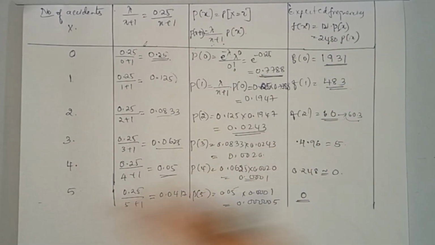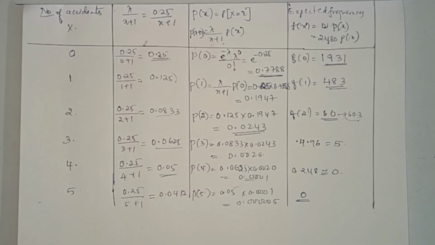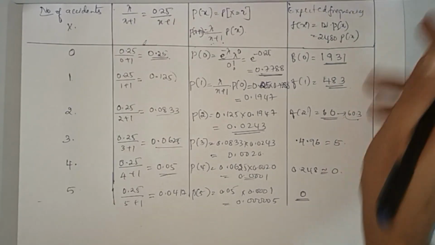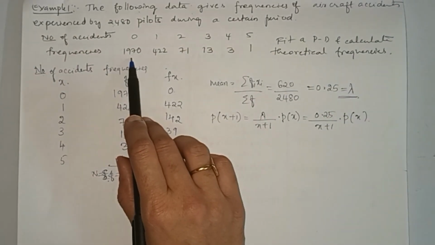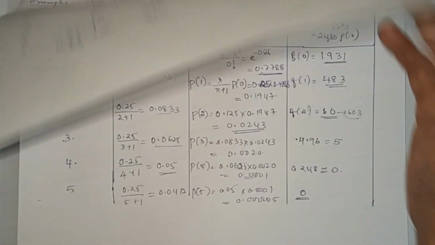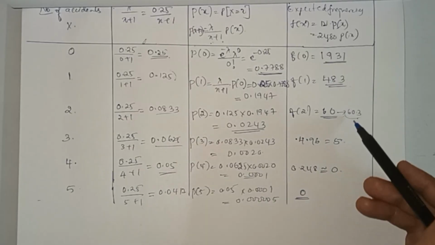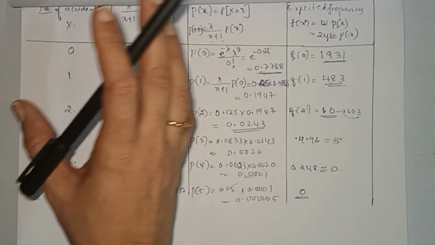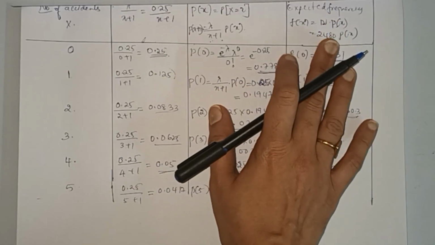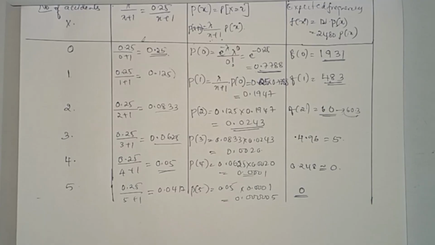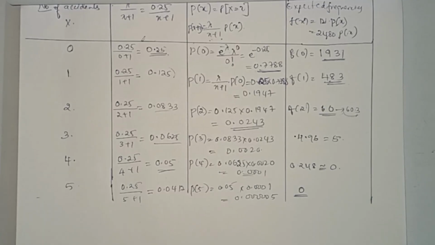So these are the expected frequencies or theoretical frequencies, whereas we got the observed frequencies as 1970, 422, 71, 13, 3 and 1. But in the last two cases we got approximately 0. Here it is 5, here it is 60, 483, 1931. So this is how to fit the Poisson distribution for the given data and to find the expected frequencies or theoretical frequencies. This is called fitting of Poisson distribution. I hope you understood the concept of Poisson distribution. Thank you for watching.